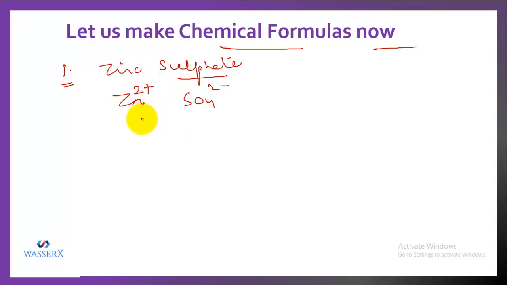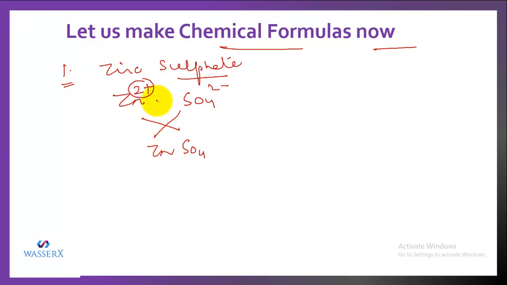Now while writing the chemical formula, what you have to do, you have to write these atoms as they are written in a similar manner. Like if there is any subscript, you don't have to change it. You have to carry it forward. Now what we'll do is, we'll write the valency of this thing as a subscript to this part, and we'll write the valency of this thing as a subscript to zinc.